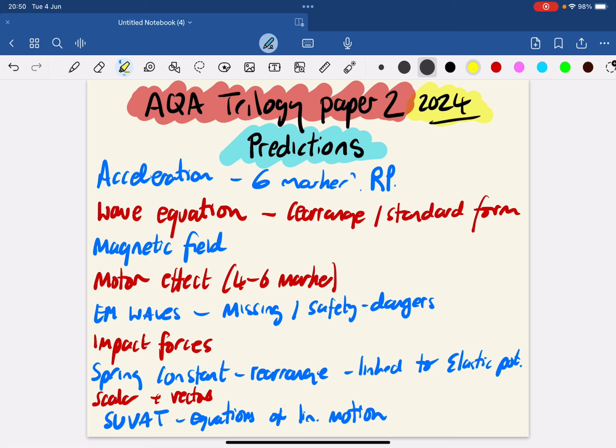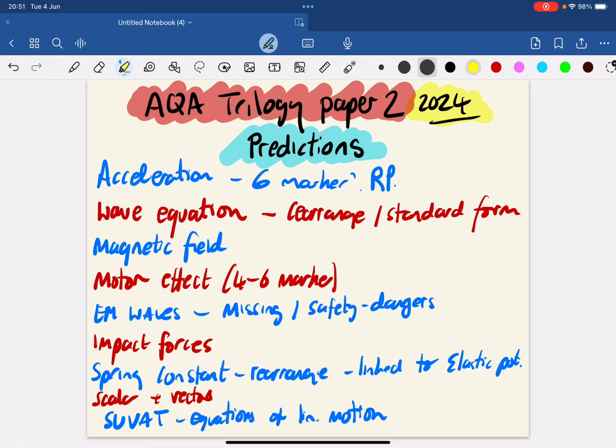Likewise, magnetic fields, they do like magnetic fields. Quite often it's one of the first questions in the paper. Sometimes they're multiple choice type questions, tick boxes, so just be aware of those. Make sure you're happy with what magnetic fields are and how magnetic field lines move. Make sure you join the arrows, remember they can't cross and they go from north to south.